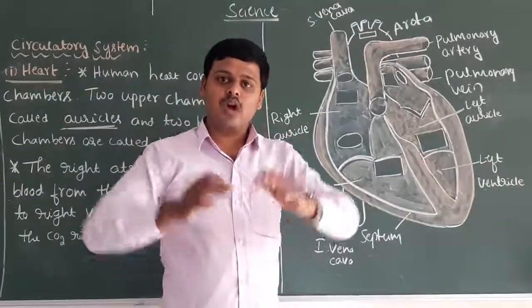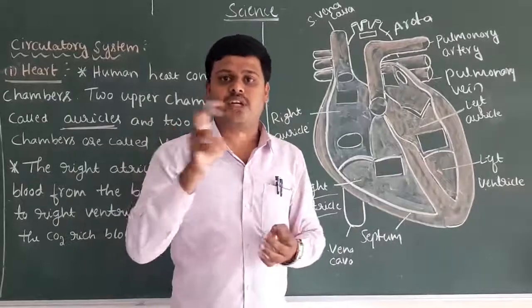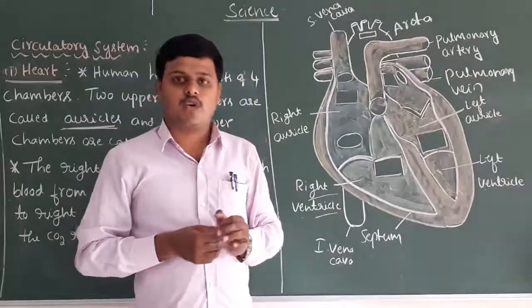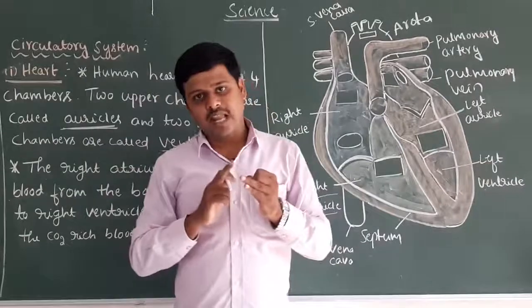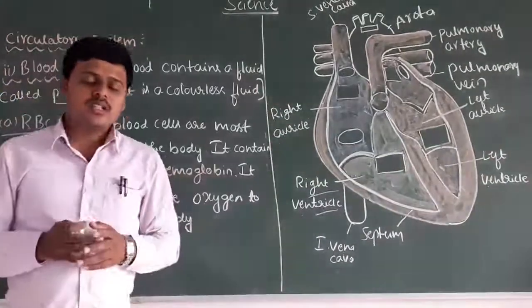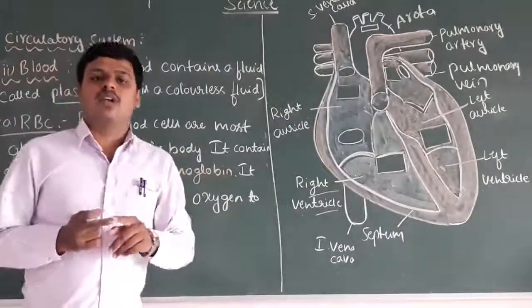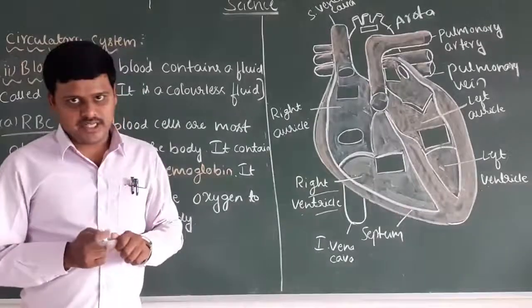So let us move on to the next very important component of the circulatory system, that is, blood vessels as well as blood. My dear students, the blood is also one of the major components of the circulatory system.